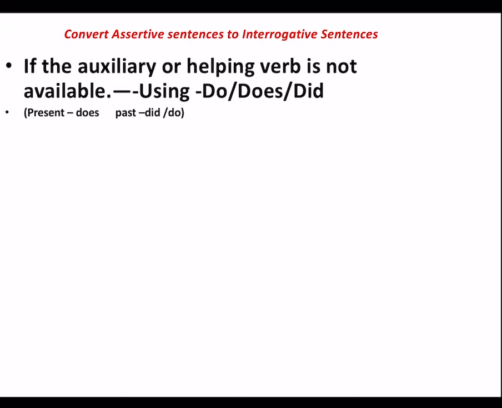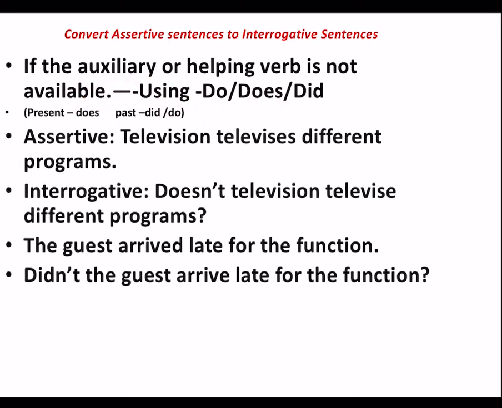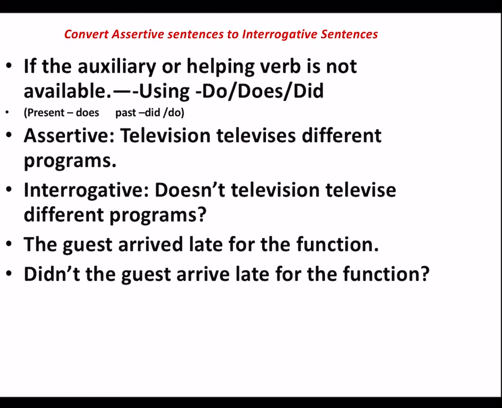If the auxiliary or the helping verb is not available, in some sentences you will not find any helping or auxiliary verb. What to do in such cases? In present tense we will use the word does, in past tense we will use did or do. So we have to use the word do, does or did if there is no helping verb in the sentence. For example, television televises different programs.